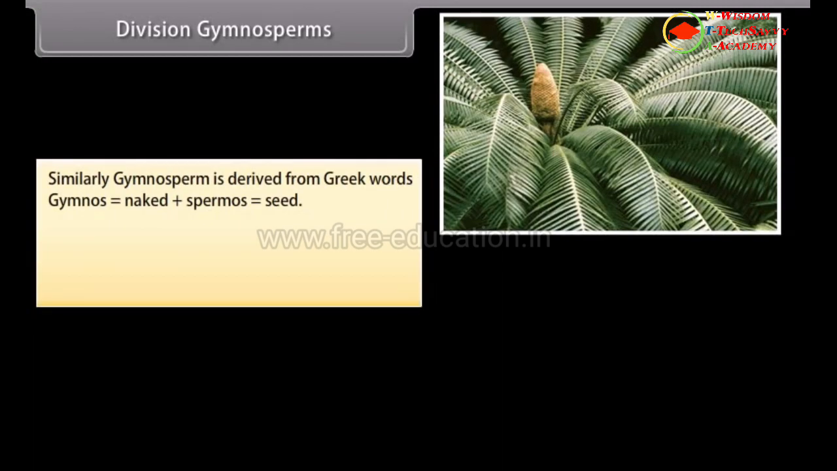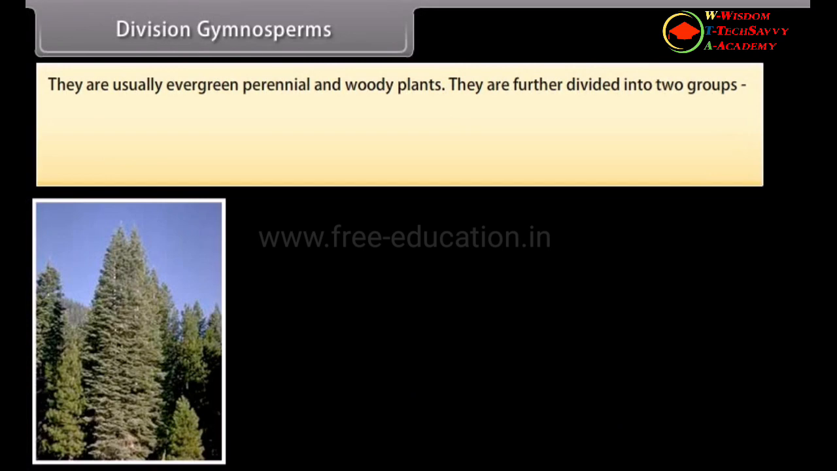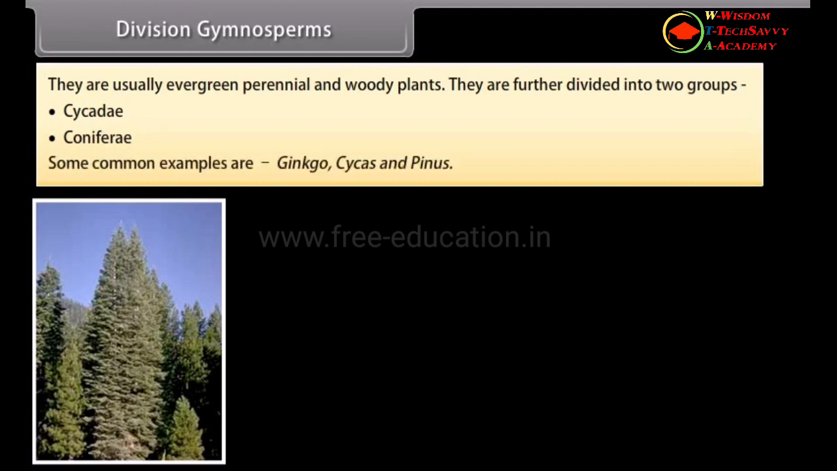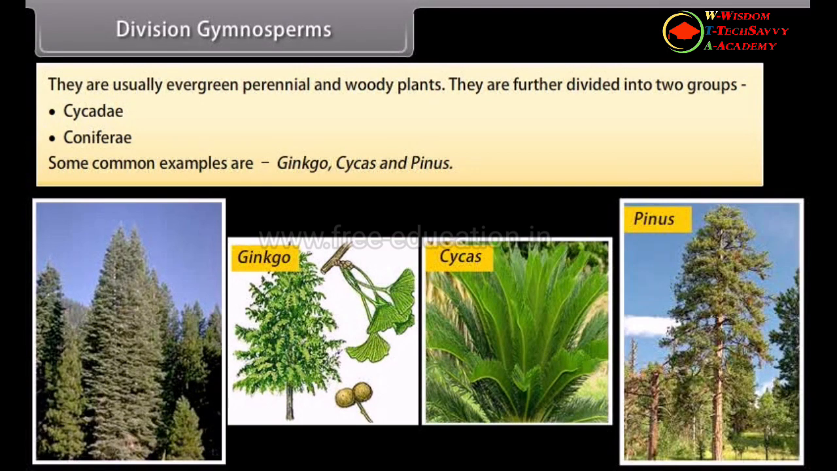Division Gymnosperms. Similarly, gymnosperm is derived from the Greek words gymnos, which means naked, plus spermos, which means seed. Gymnosperms are the most primitive plants and their seeds are simple and naked, that is, seeds are not enclosed inside a fruit. They are usually evergreen perennial and woody plants. They are further divided into two groups: Cycadales and Coniferae. Some common examples are ginkgo, cycas, and pinus.